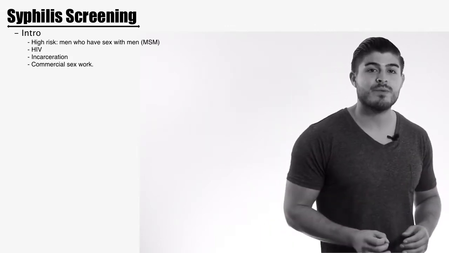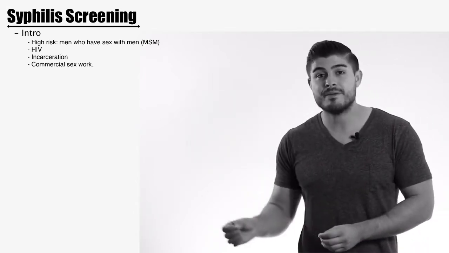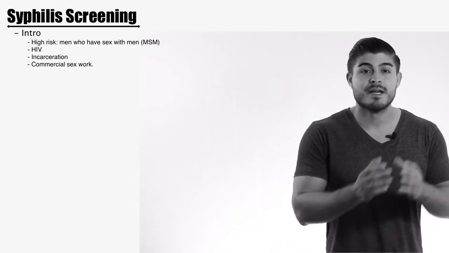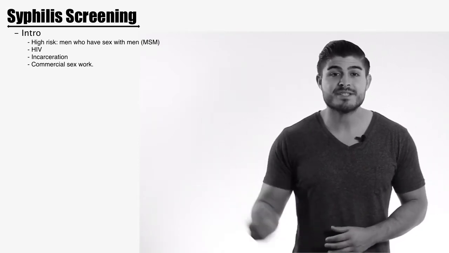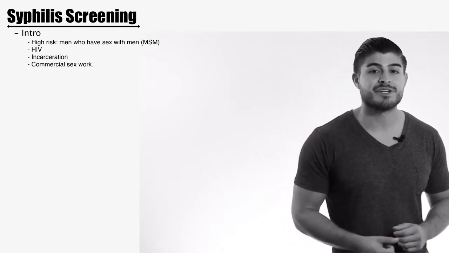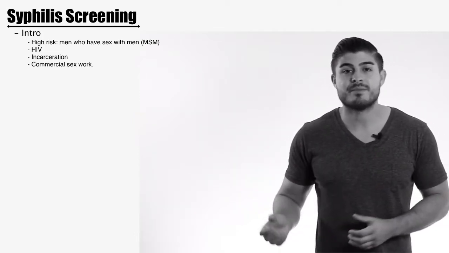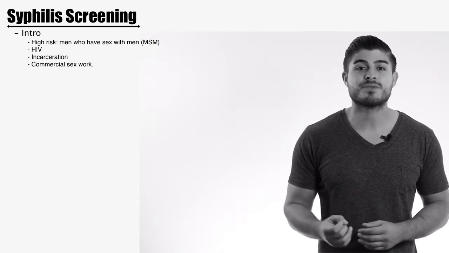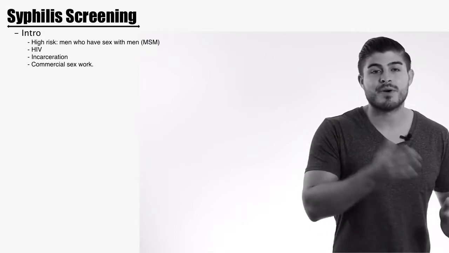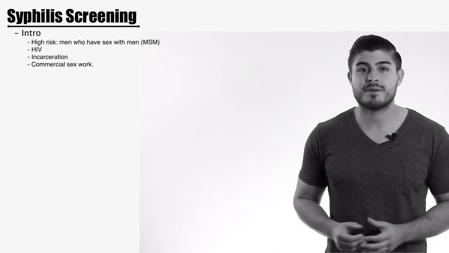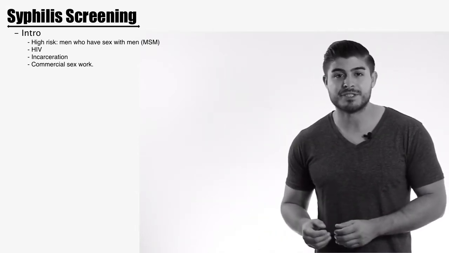Now, those patients who are at high risk are going to be those who have HIV, those who are men who have sex with men, which will be abbreviated MSM, commercial sex workers, and those who have been incarcerated. We're also going to be looking at race, and we're also going to be looking at the patient's age. Now, when looking at race, we're going to be comparing African American males to Caucasian males, and African American males are going to be at an increased risk when compared to that of a Caucasian male. We have an incidence of 19 per every 100,000 in the African American population. We have 3 per every 100,000 in the Caucasian population.